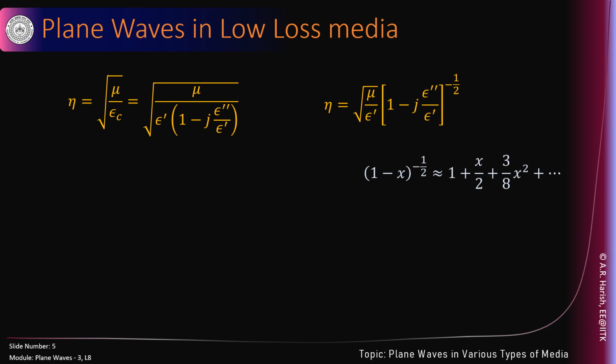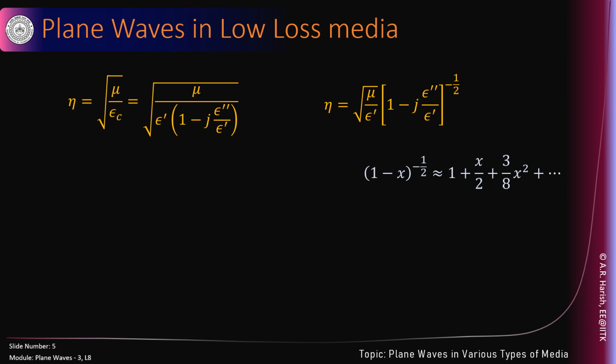A pause, a big pause. My sincere request to you all is stop the video now, have a glass of water, take a break, and derive these two results, 1 minus x to the power of half and 1 minus x to the power of minus half, given by these two approximations. You can use Taylor series for this. Please derive it and remember that this will be very useful, because if I give you a problem where that approximation is not given, you should be able to derive the approximation from first principles.